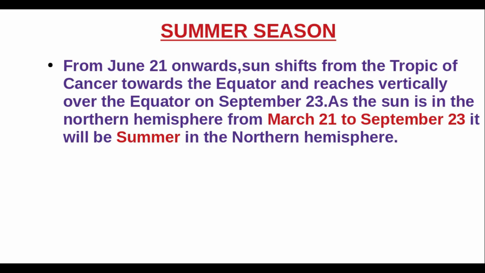Summer season. From June 21 onwards, the Sun shifts from the Tropic of Cancer towards the equator and reaches vertically over the equator on September 23. As the Sun is in the northern hemisphere, from March 21 to September 23, it will be summer in the northern hemisphere.